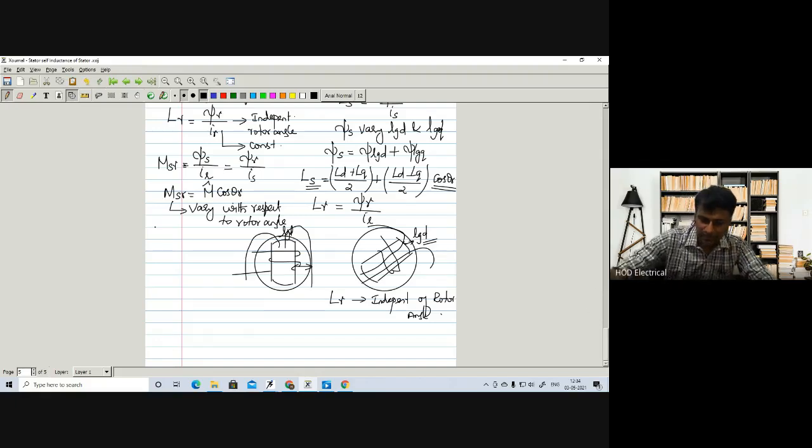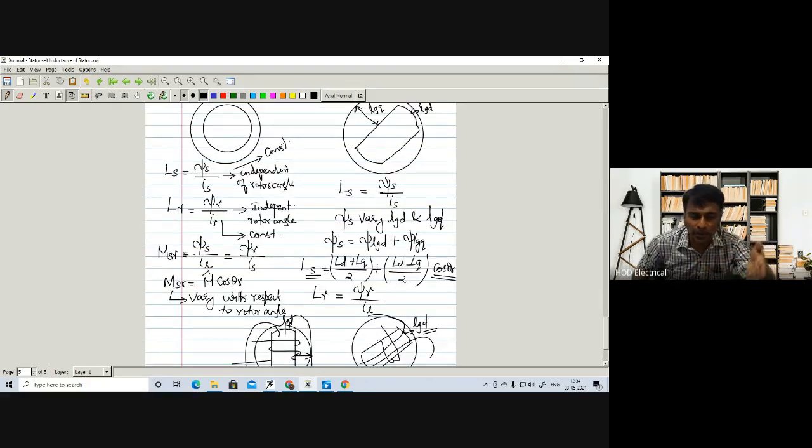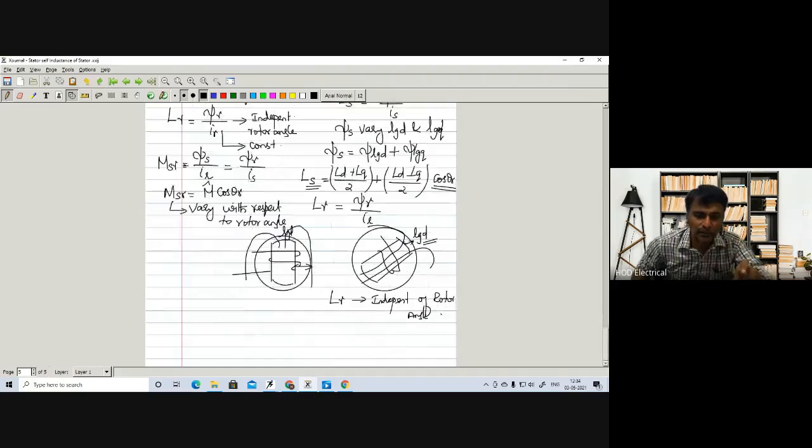Then the final case: we should again understand what is the mutual inductance between the windings. Already I told you that in all the derivation we have done so far, we considered the stator having only one winding and the rotor also having only one conductor, and accordingly we have derived this equation. If you want to make it a three-phase system, in the sense the stator windings are distributed, right?